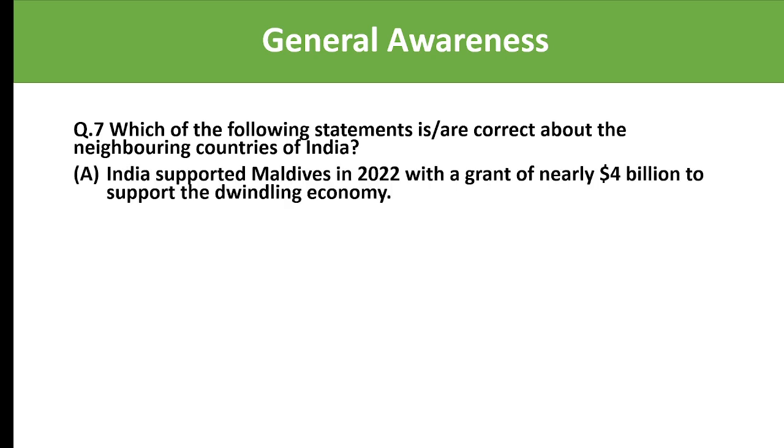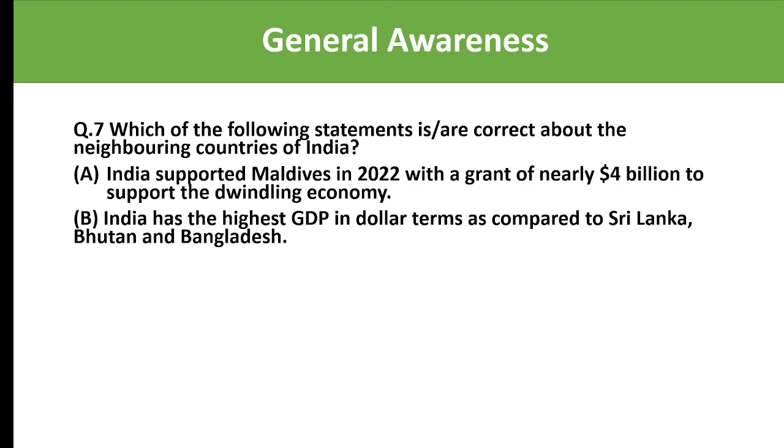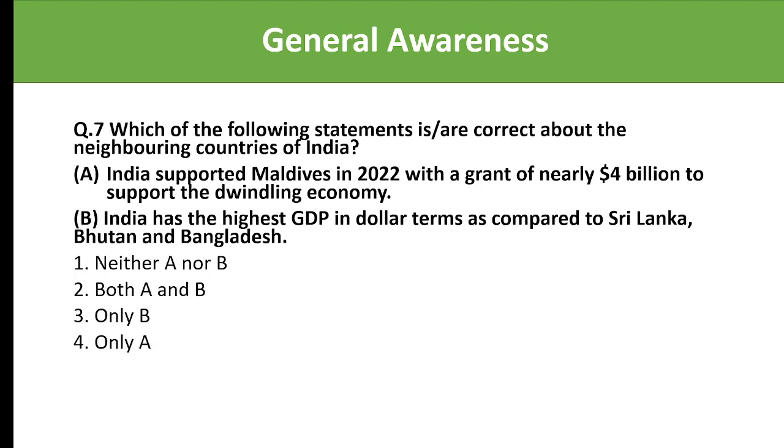Which of the following statements is correct about the neighboring countries of India? Let's see the statements. India supported Maldives in 2022 with a grant of nearly $4 billion to support the dwindling economy. And statement 2 says India has the highest GDP in dollar terms as compared to Sri Lanka, Bhutan and Bangladesh. We'll see the options: neither A nor B, both A and B, only B, only A. So which of the following statements is correct about neighboring countries of India? The right answer is only B. That is, India has the highest GDP in dollar terms as compared to Sri Lanka, Bhutan and Bangladesh.